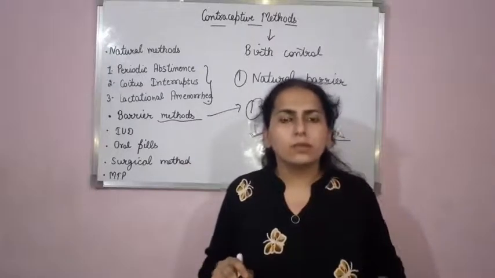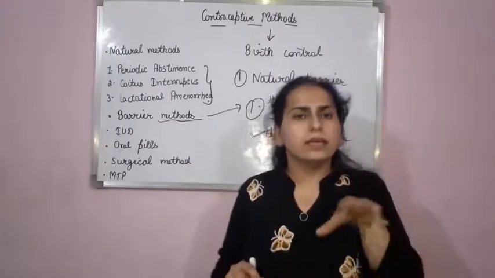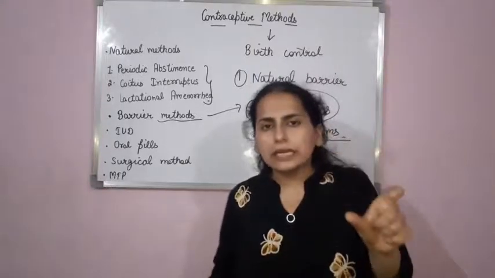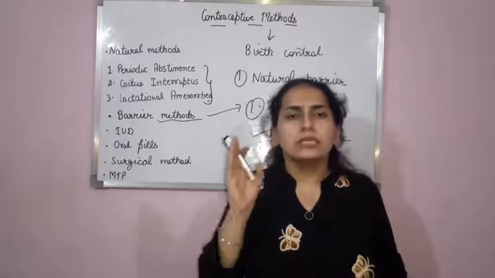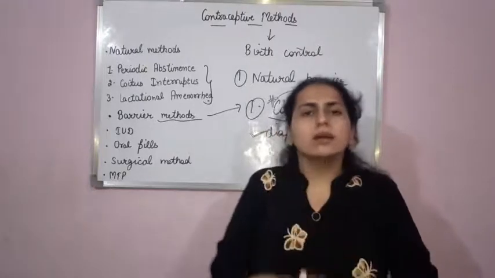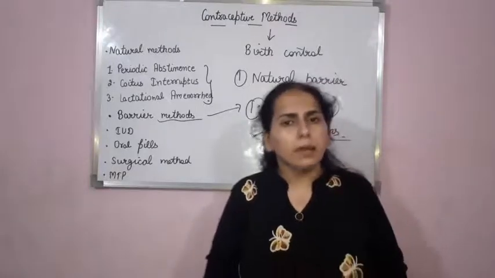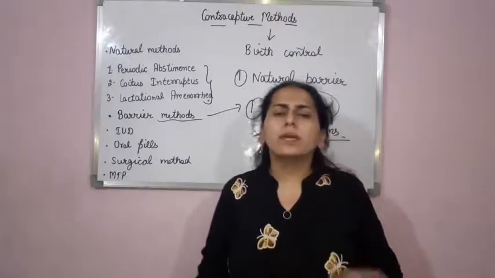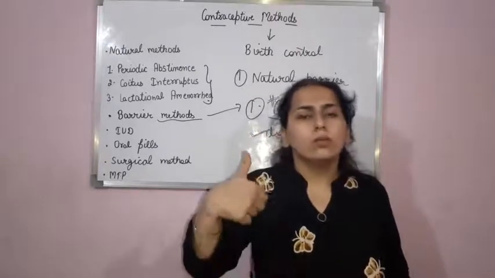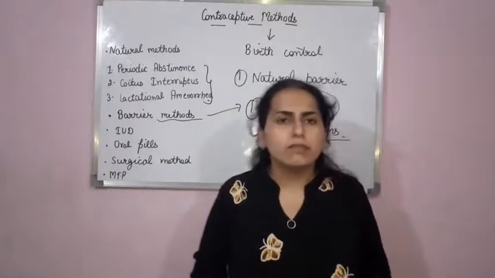Now the next method is IUD. IUD stands for intrauterine devices. As the name suggests, these are devices that are inserted in the uterus of the female partner. These could be copper releasing intrauterine devices or hormone releasing intrauterine devices.